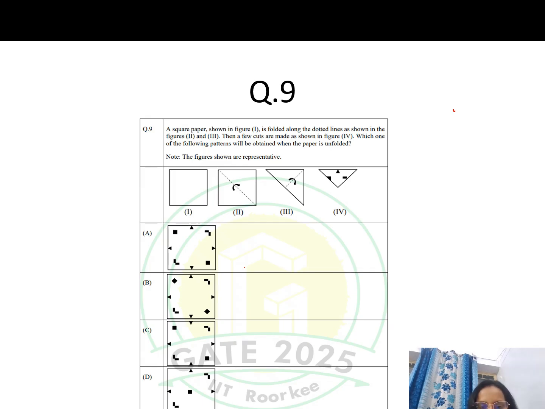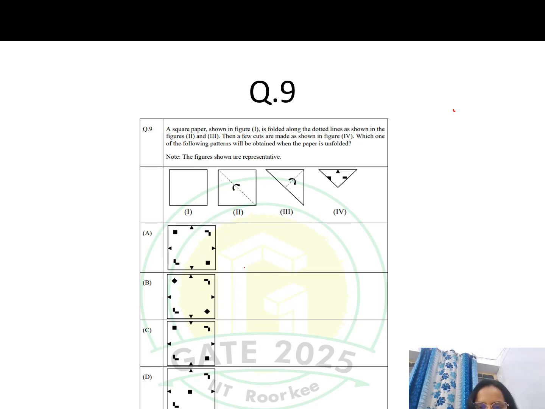This is question 9. A square paper shown in figure 1 is folded along the dotted lines. Now it is folded along the dotted lines, and then a few cuts are made as shown in the figure. Which one of the following patterns will be obtained when the paper is unfolded? First, in the first round it is folded like this, in the second way it is folded, and third way it is folded, and now cuts are made here. Now when we again unfold it, how will it look?